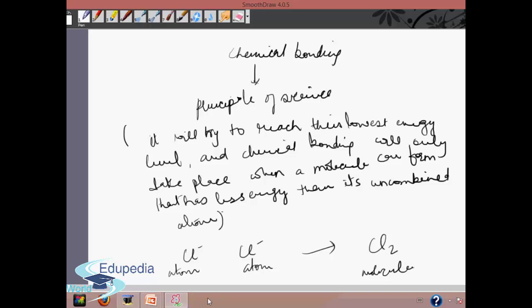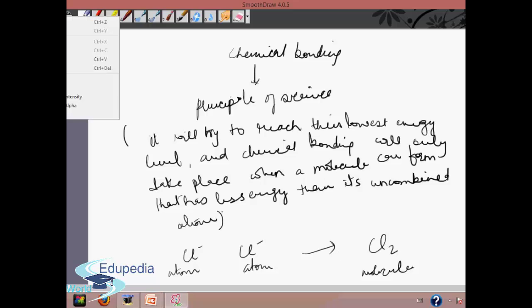In a chlorine molecule, Cl2 has two chlorine atoms held together by the chemical bond. So Cl2 has less energy than the two chlorine atoms on separate nodes, which is more stable than two separate chlorine atoms. So this is how a chemical bond is formed.